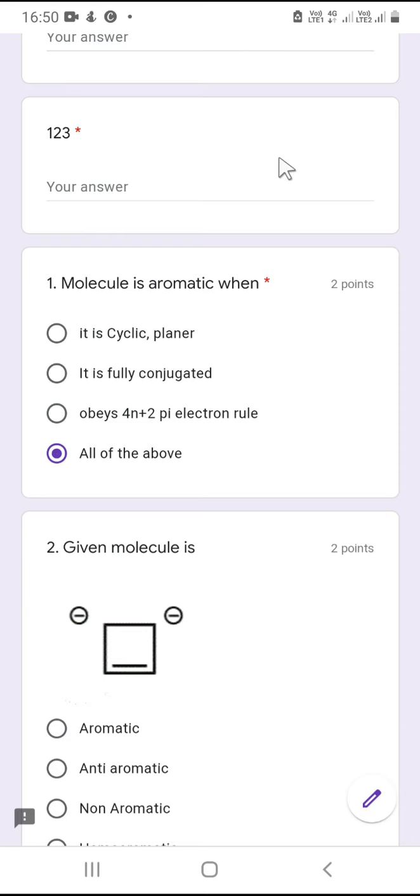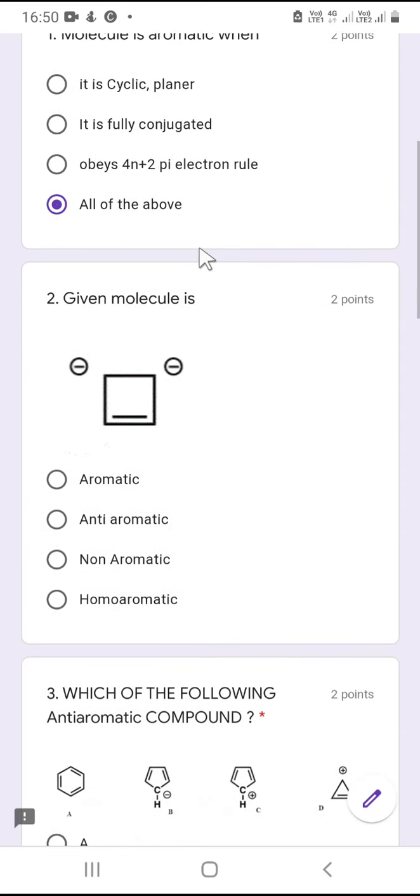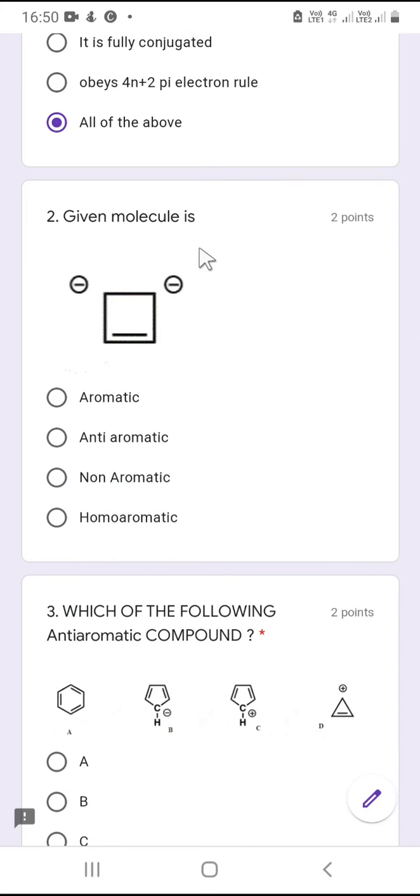Okay. Now friends, let's go for the next question. The given molecule is a 4-membered ring, so it is cyclic, and therefore planar. Fully conjugated? Yes, of course, with this double bond over here and the negative charge, the pi electron density is distributed all over the ring, that is, each and every atom of the ring is fully conjugated.